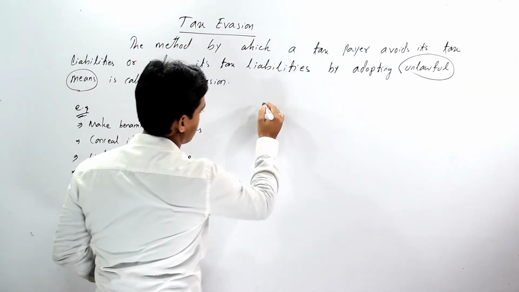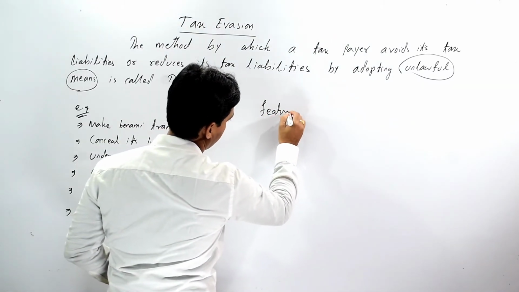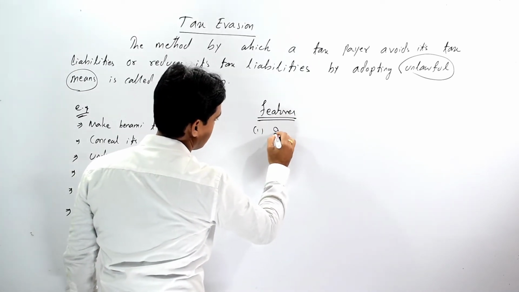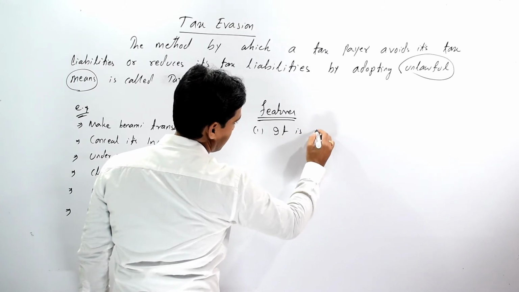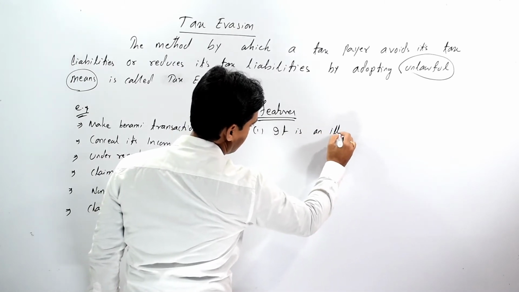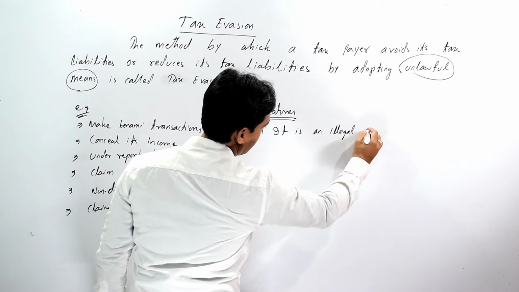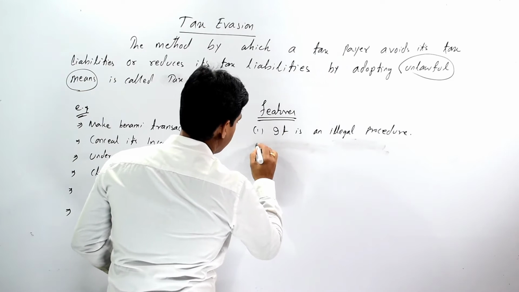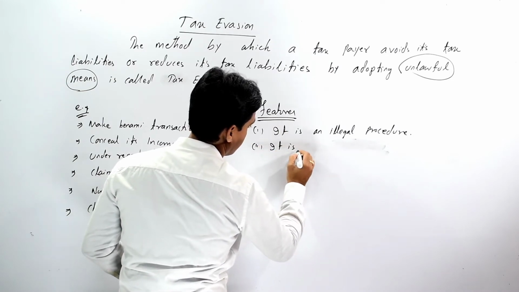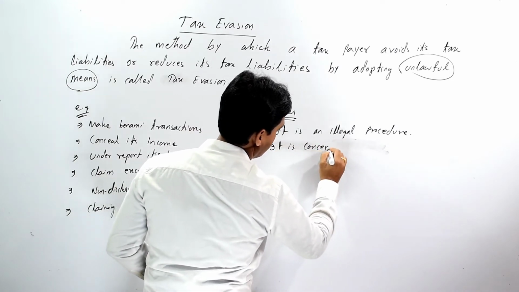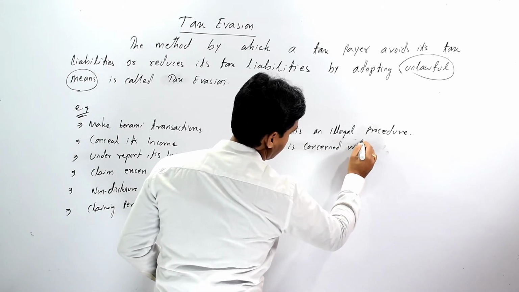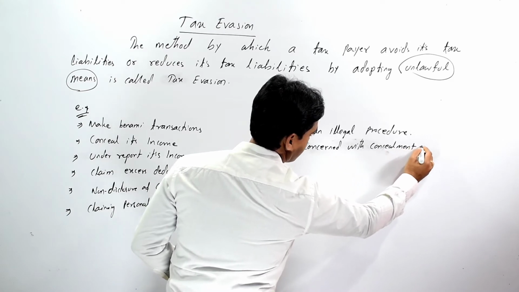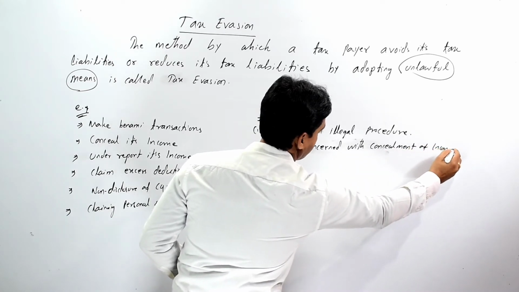The various features of tax evasion are: it is an illegal activity or illegal procedure, it is concerned with concealment of income.